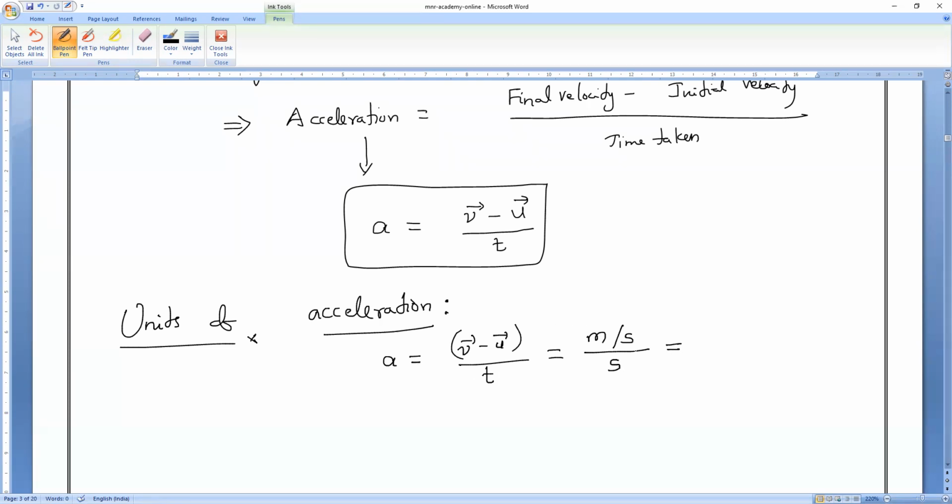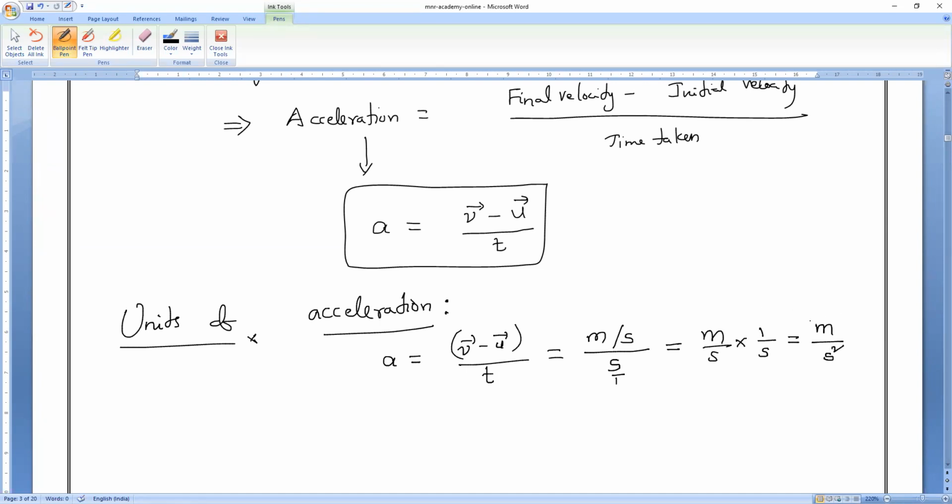Now tell me, anybody, what will come? Meter per second per second. How will it be written? Meter per second, cancellation, be careful. How will we cancel? It is meter per second divided by second. So second nothing is there means by one. So meter per second square? Not second. Meter per second into second, what, guys? Second square.